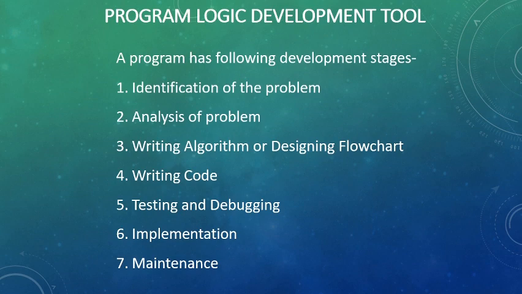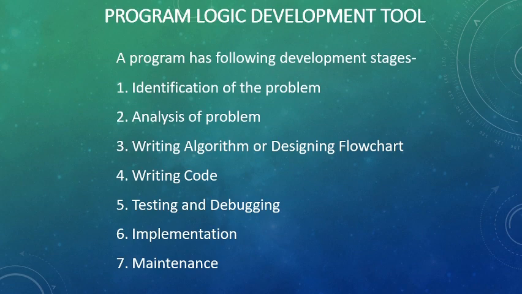In the algorithm step, we write the steps of the program not using any specific programming language, but rather using English syntax. Also, we can design the flowchart by symbolic representation. Once the algorithm and flowchart have been designed, we then write the code of the program using a specific programming language. In our case, we will use Python.